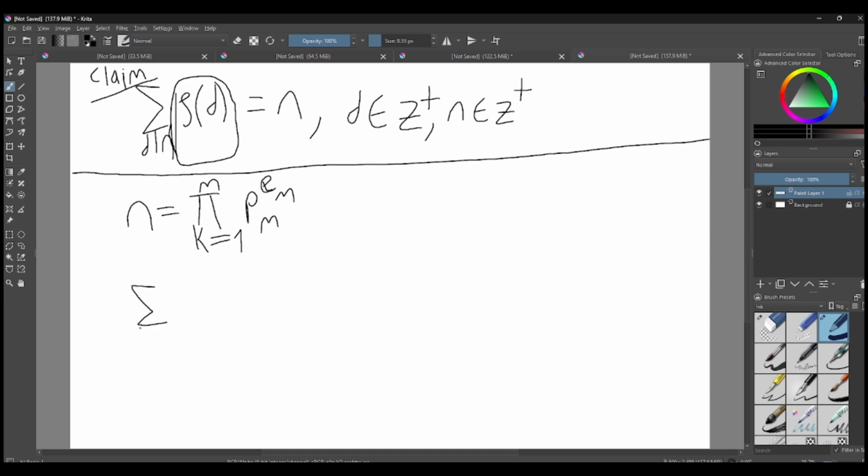I'm first going to write it in this form. k equals, we need to use the product first, from 1 to m, the sum from j equals 1 to e_k of p_k to the j.